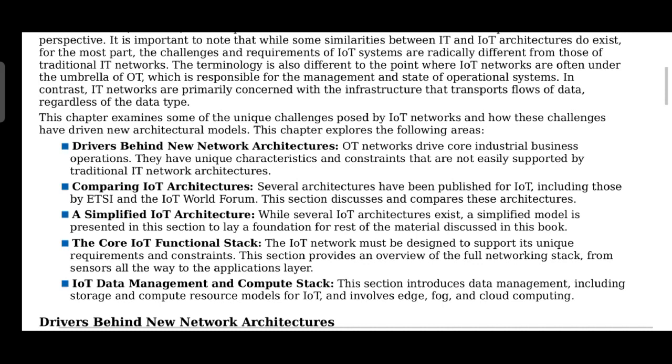Next, we will discuss the simplified IoT architecture. That is, if several architectures exist, which one to go for, right? Then the core IoT functional stack. Here the IoT network must be designed to support its unique requirements and constraints, right? The requirements of the system as well as the constraints of the system should be followed and supported.